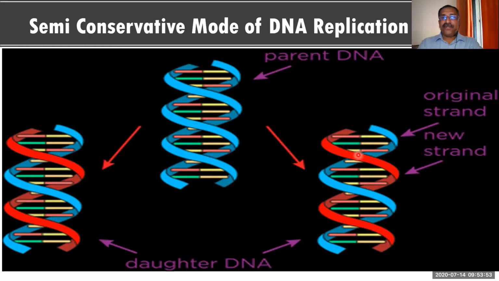So the coloring is not anything specific. That is just for representation purpose, just to help you understand easily. That means the red strand is newly synthesized. Even it can be black, yellow, green or anything else which is attractive. It is to make it very clear. So this is called a semi-conservative mode of replication.